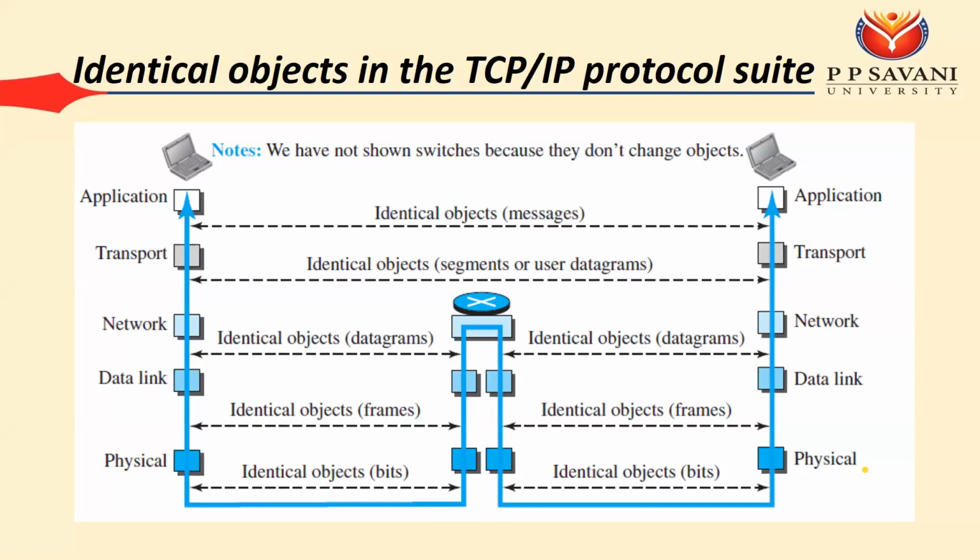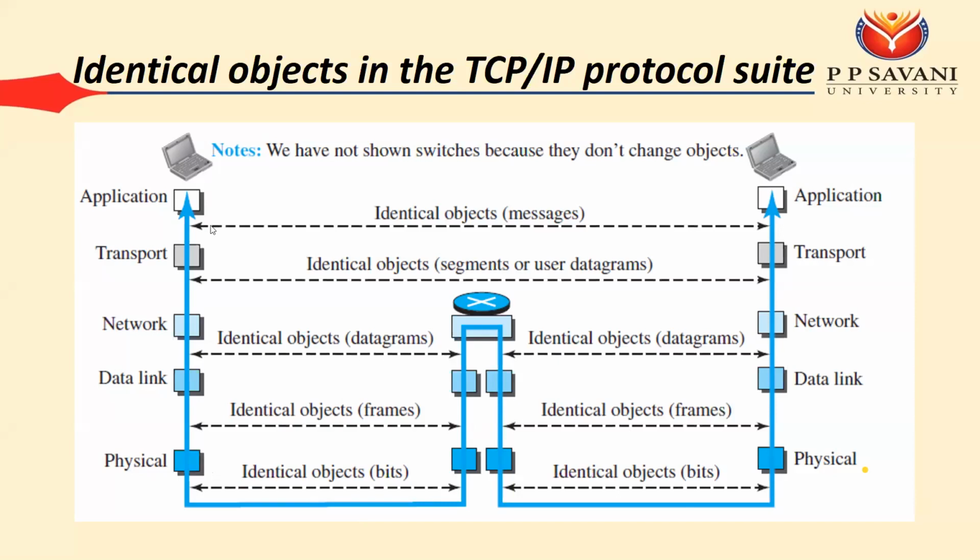So after the end of the application layer, we have the message. Various messages are combined and create the segments. Segments go on to the network layer and create the packets. Packets go on to the data link layer and create the frames. Frames go on to the physical layer and create the bits, and bits are converted into signals, and signals are transmitted.